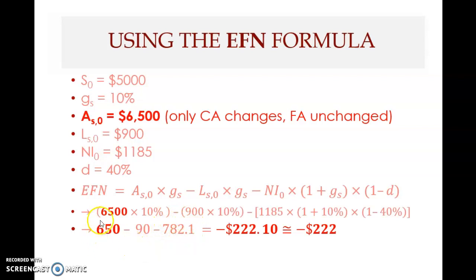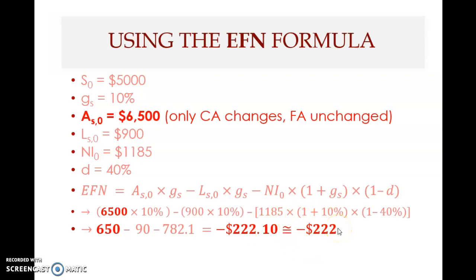The only difference is that the required financing becomes lower than previously. Therefore, you have a negative value. This is less than the financing provided by the spontaneous source as well as the retained earnings, the internal funding. Therefore, you have excess financing. Negative 222, more precisely, is $222.10, but rounded to the nearest dollar, it is 222.